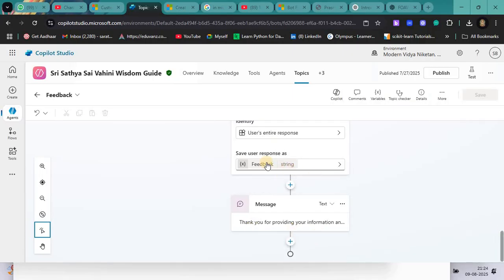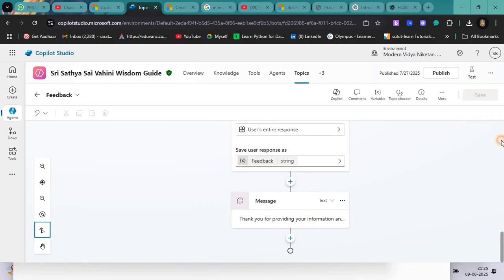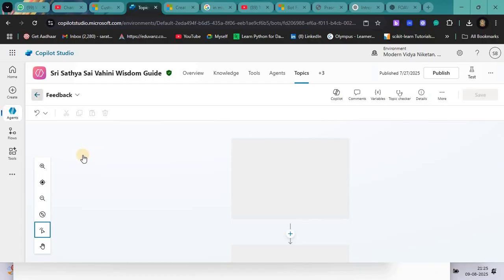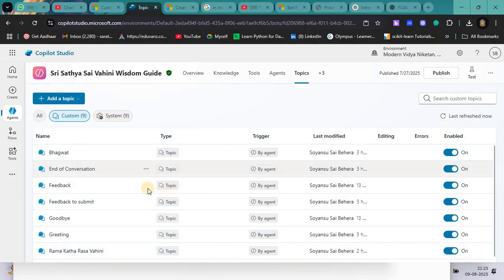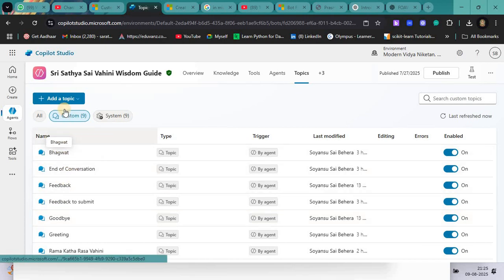And they will provide the feedback, and you can send the message, thank you for providing the information and your feedback, like this way. And this conversation will be closed. So this is the topic. Okay, this is called a topic. In this way I have created one Bhagavat topic also.